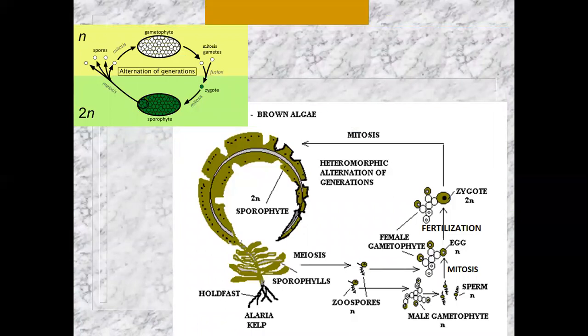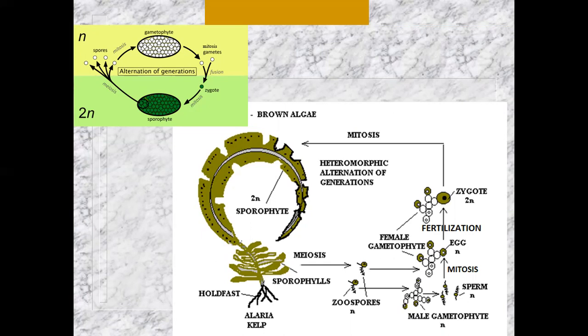So if you look at this life cycle here, I superimposed up on the top there that simple alternation of generations diagram that we just went through. But we're now going to apply that to the diagram below, which is the alternation of generations of the kelp. So we'll start out with something that looks just like a kelp. That's that big sort of brownish yellow organism that says sporophyte. Looks like a big leaf, and sometimes can be literally meters long.